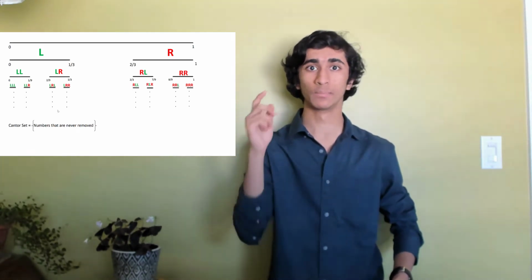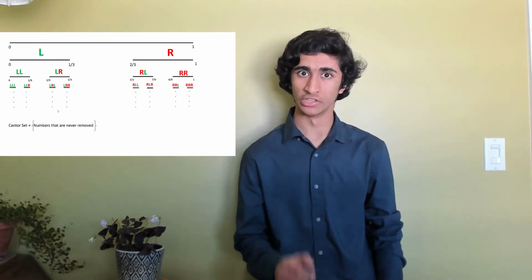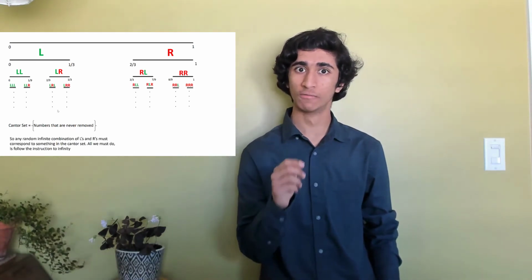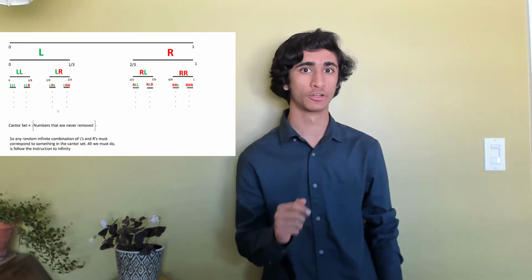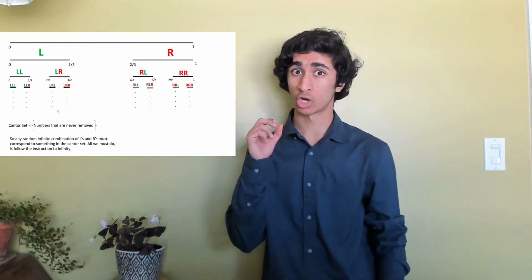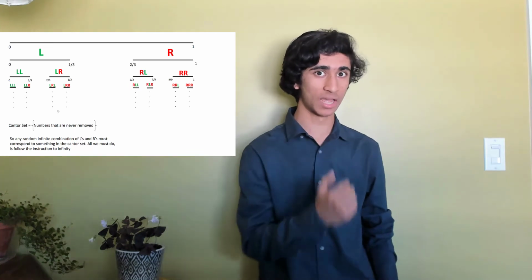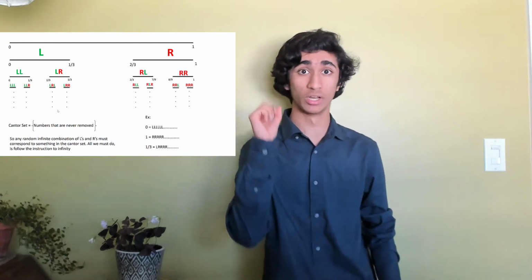But now it's not hard to see that any random, arbitrary, infinite string of L's and R's must correspond to at least some element of the Cantor set. All we have to do is follow the instructions till infinity. Here are some examples, and let's make a list of all these combinations.